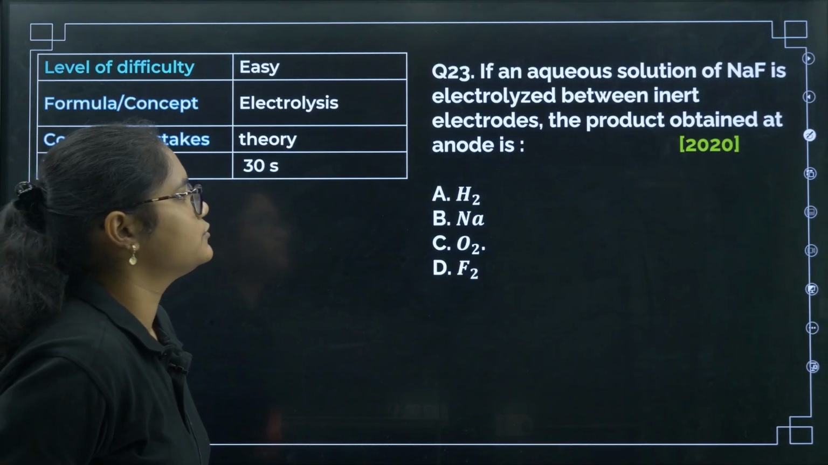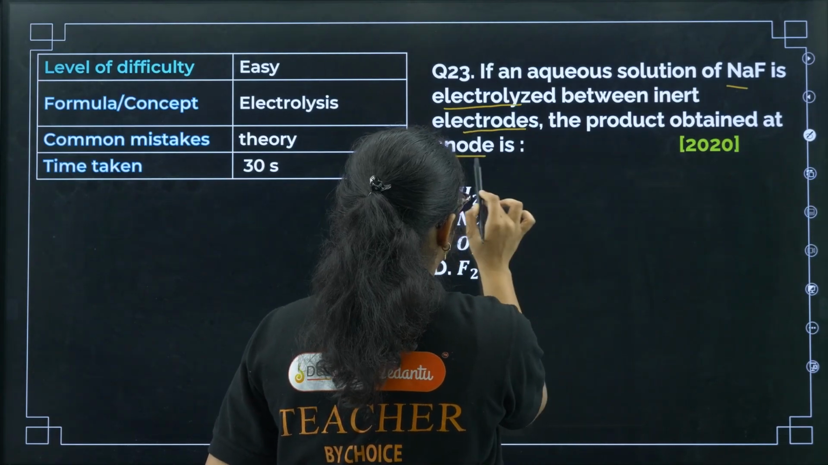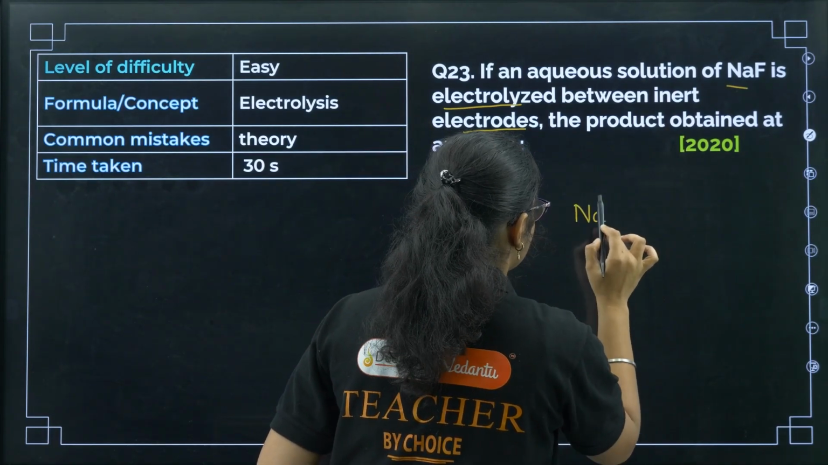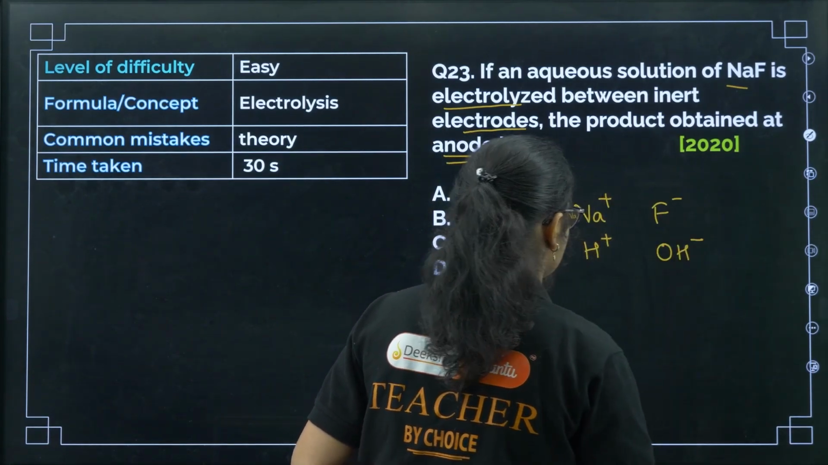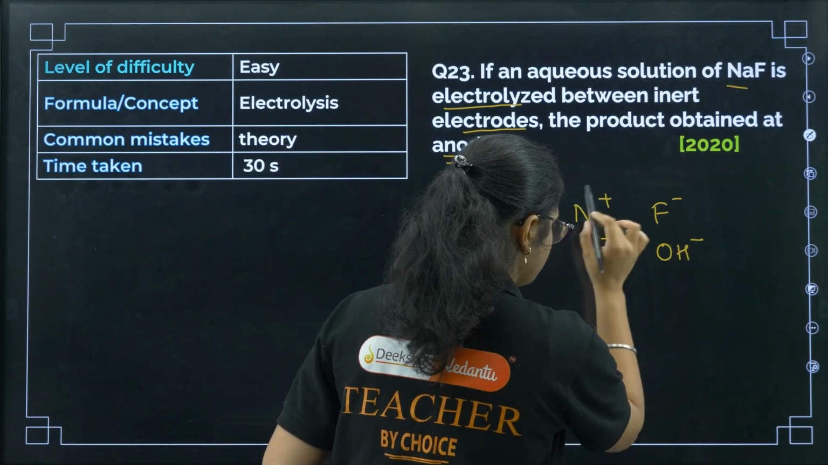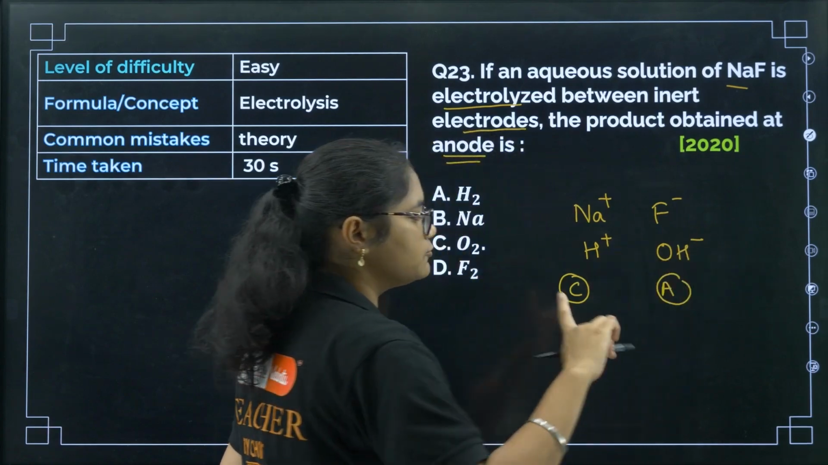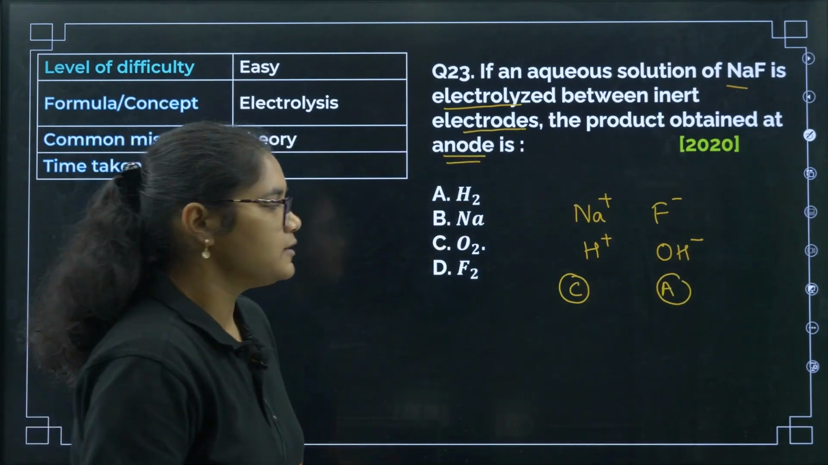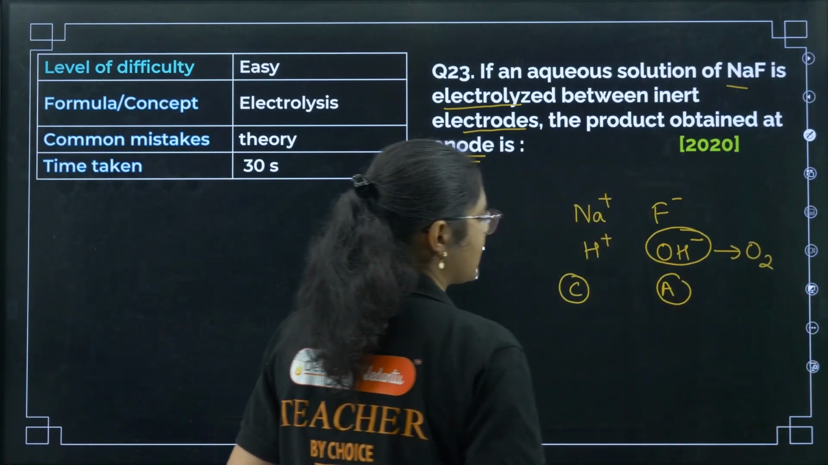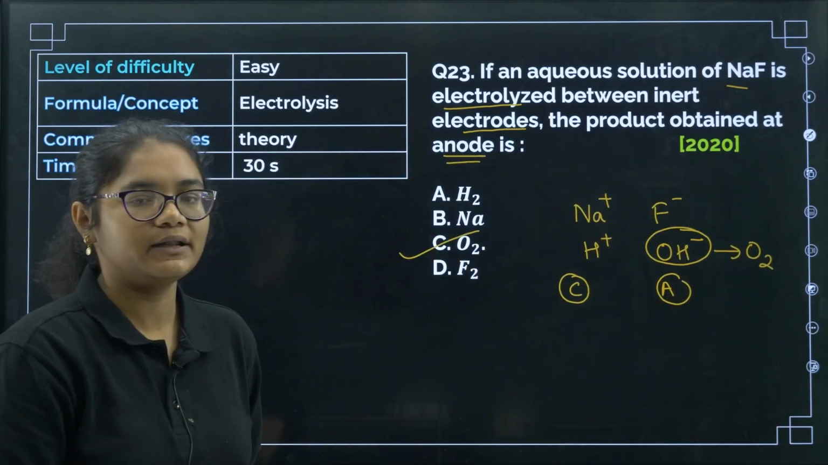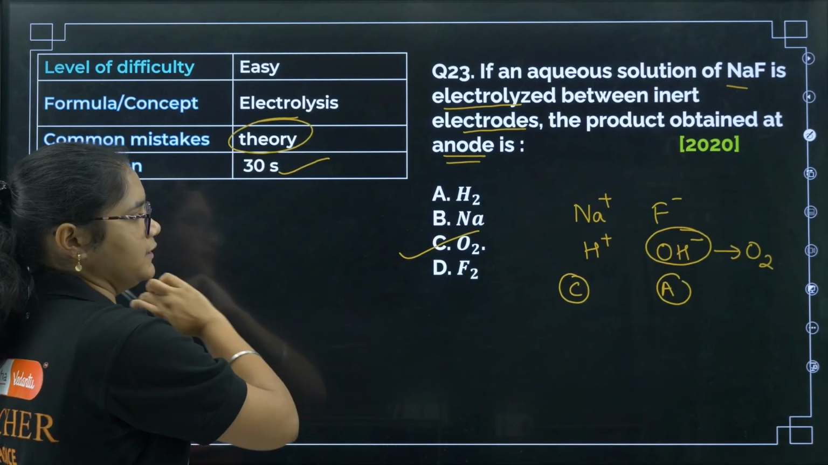Next, if an aqueous solution of NaF is electrolyzed between the electrodes, the product obtained at anode is. So if you again see, we have Na plus and F minus, we have H plus and OH minus. Now the positive charges will move towards cathode, which is the negative electrode, and the negative charges will move towards the positive electrode, that is anode. Now here OH minus oxidation potential will be more, so O2 gas will be produced at anode. Correct answer will be option number C. Again, 30 seconds is enough, easy question if you know the theory.